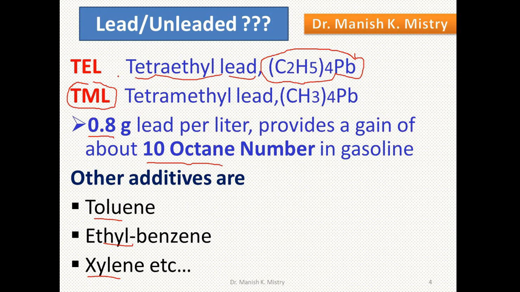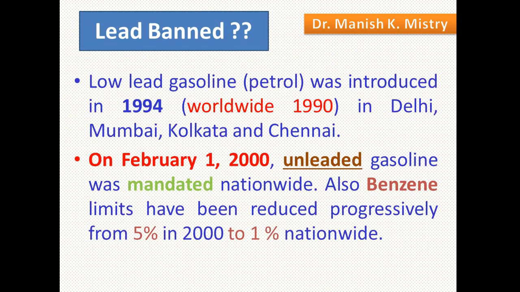If tetraethyl lead can increase the octane number of gasoline, then why was it banned throughout the world? In 1994, the Government of India banned leaded gasoline, with an initial phase in Delhi, Mumbai, Kolkata and Chennai.